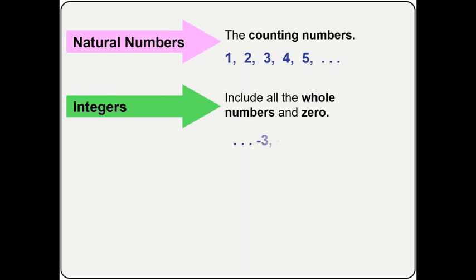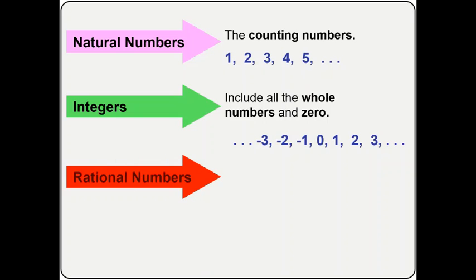Integers are all whole numbers. Whole in the sense that they don't involve decimals or fractions. They are simply whole numbers. Now, integers can be either negative or positive. They also must include zero. So from negative infinity to positive infinity, all whole numbers therein are called integers.